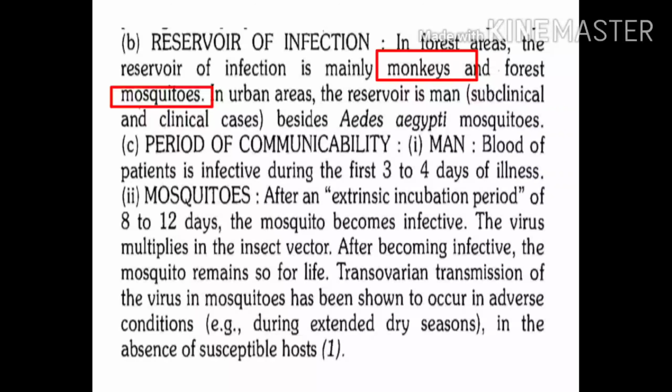Monkeys, and at the same time man is also a reservoir. Man includes clinical cases and subclinical cases. So in reservoir we have a triad: animal reservoirs like monkey, insect or vector reservoirs, the mosquito, and human reservoirs, that is man, clinical cases or subclinical cases of yellow fever.